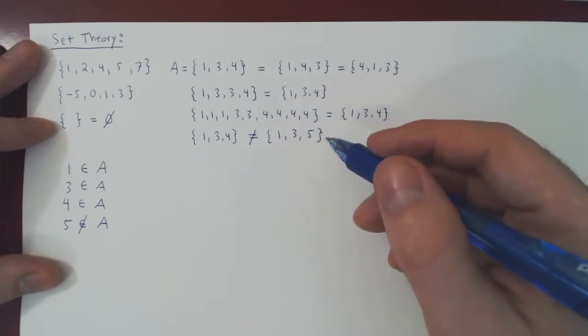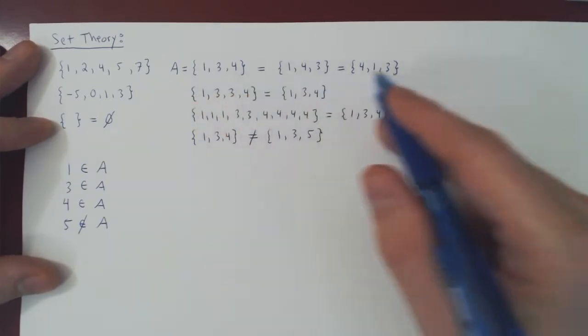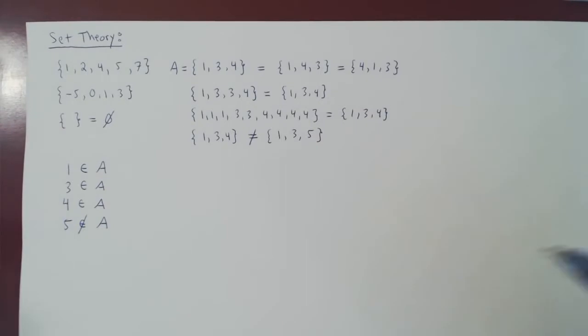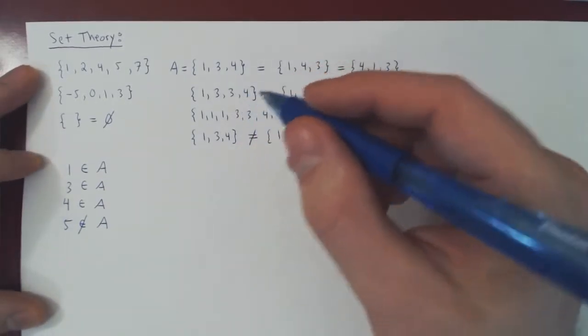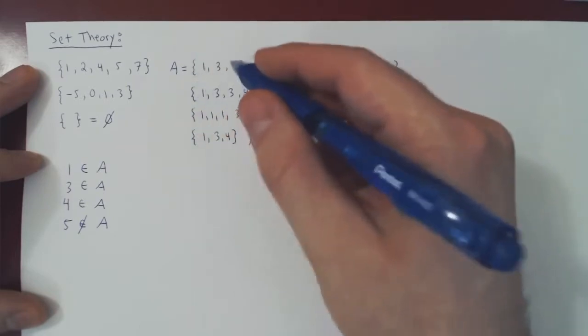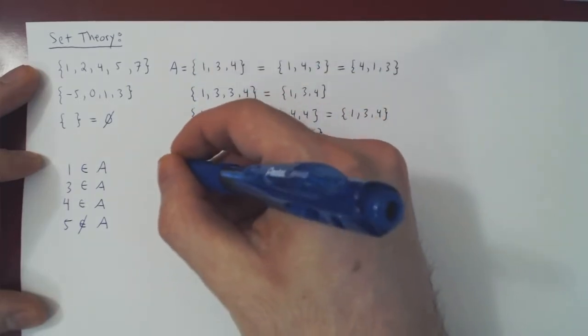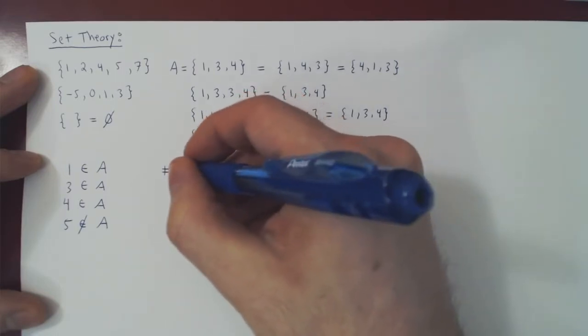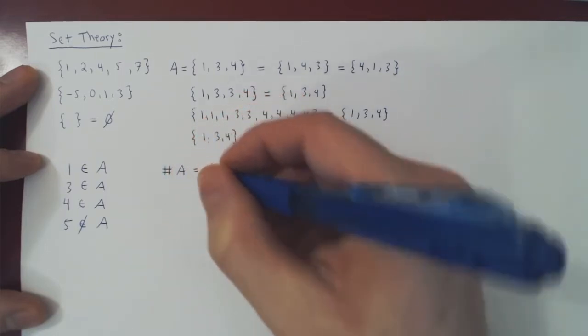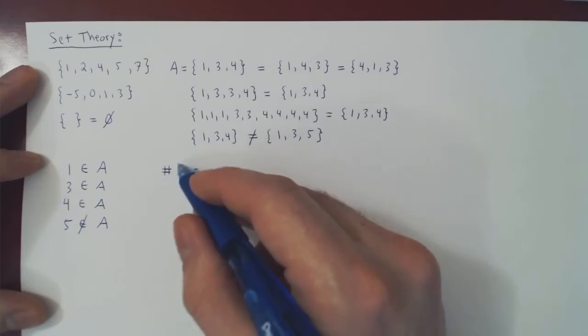Okay. Well, one thing that we'll do with our sets is we'll count the elements that they contain. So we want a very simple notation to denote how many elements are in a set, and we use the number notation. So if you write the number sign next to a set, this simply means the number of elements in the set.